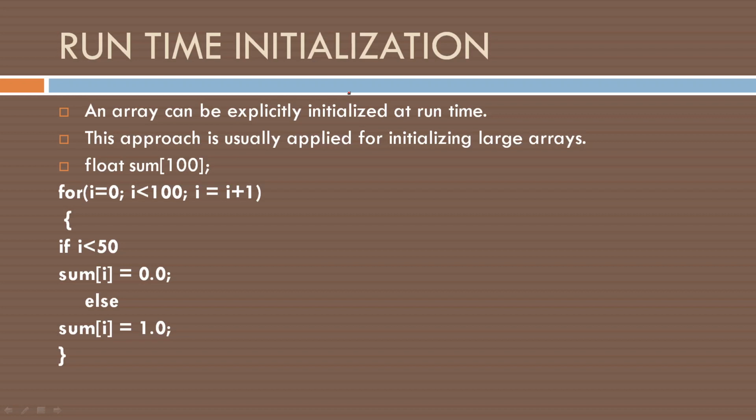What is meant by runtime? Runtime is when we are executing a program. When we are executing a program, we can initialize the array elements, which is known as runtime initialization.